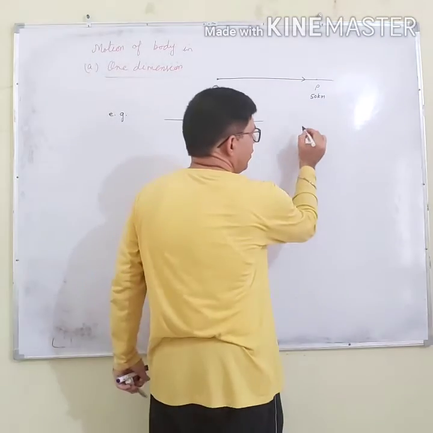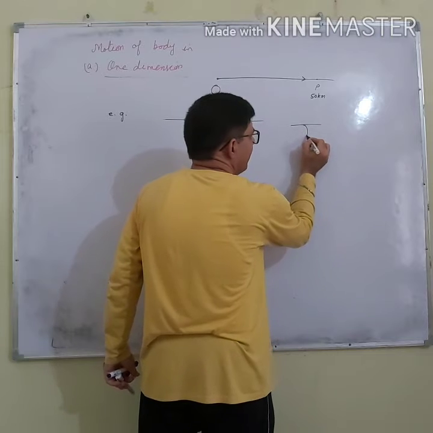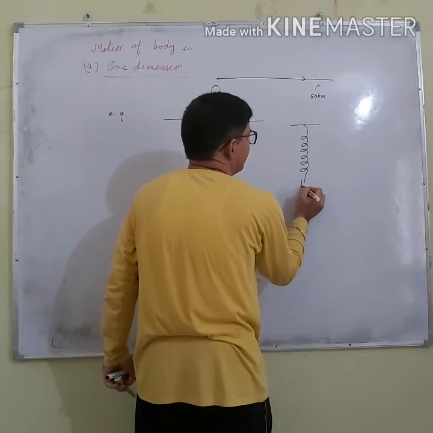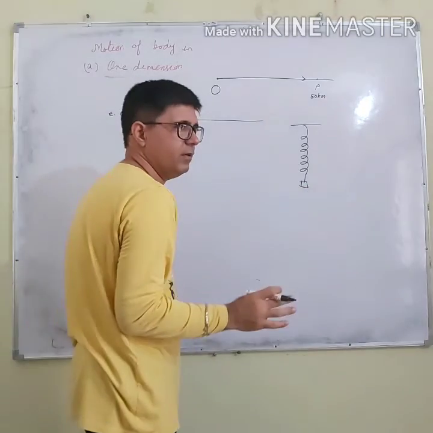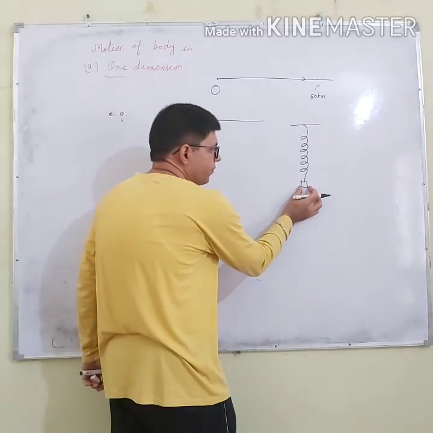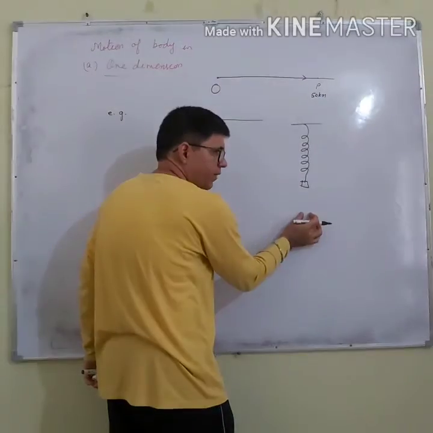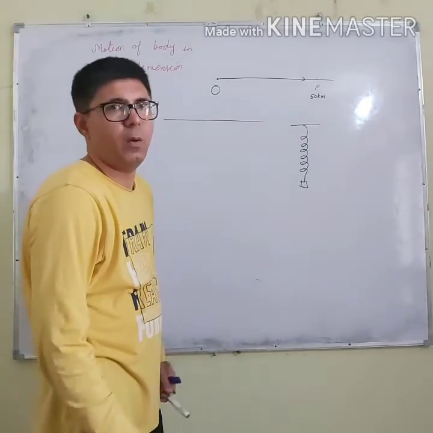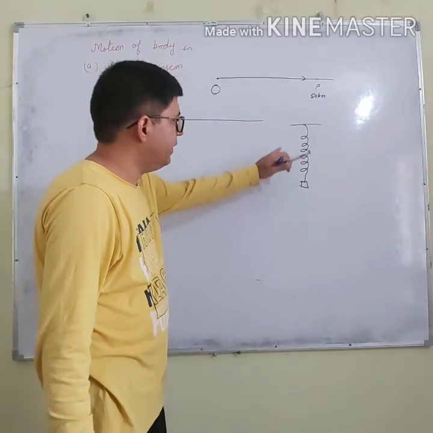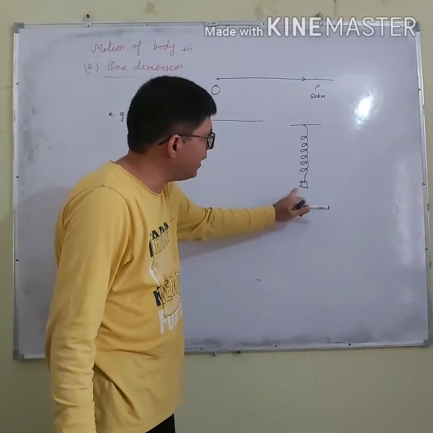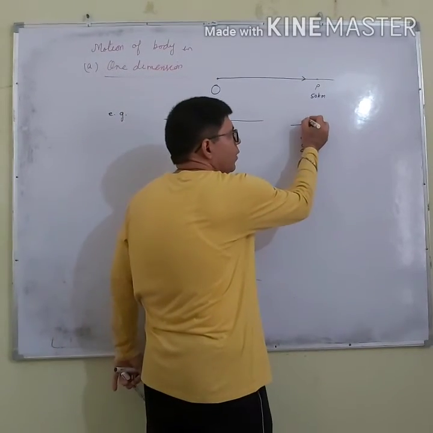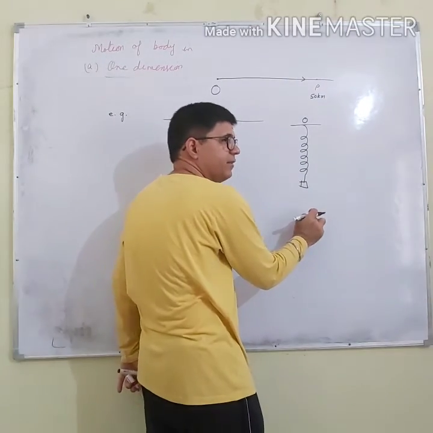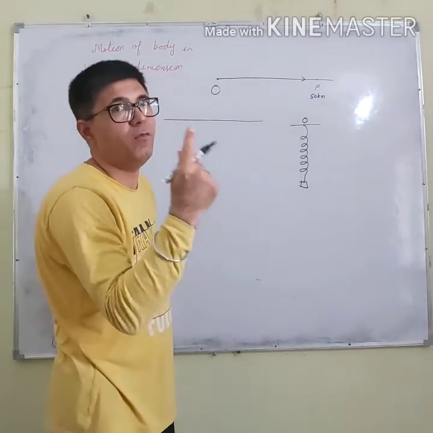Can you think of some other example of one dimensional motion? Let me tell you. Let us say this is a vertical spring and some load is connected to this. If I apply a force here and then leave it, what will happen? It will describe one dimensional motion. Its position at any time can be given from this reference point, let us say it is at 5 meter, 6 meter, 7 meter, just with the help of one number.